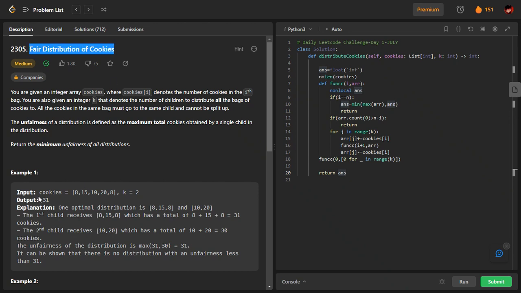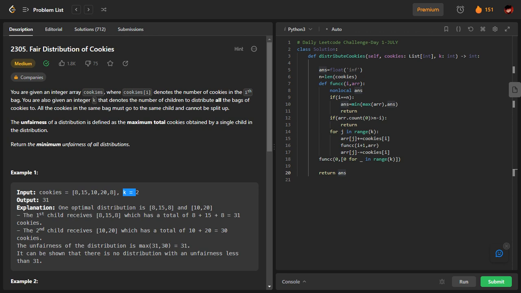So we are given two inputs basically. K is an integer, and cookies is an array of integers. Each element here, for example this one, represents the number of cookies in the zeroth bag, this represents the number of cookies in the first bag, this represents the number of cookies in the second bag, and so on. And k represents the number of children. What we have to do is distribute these bags among these children, such that there is a fair distribution. Then they have given us a way to calculate the fairness, and ultimately the question revolves around that.